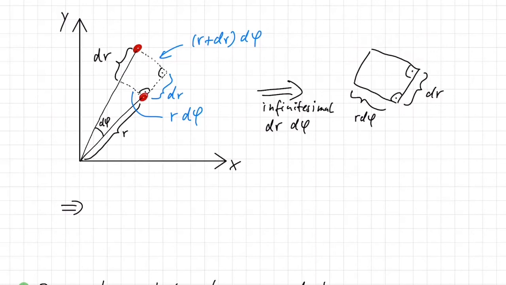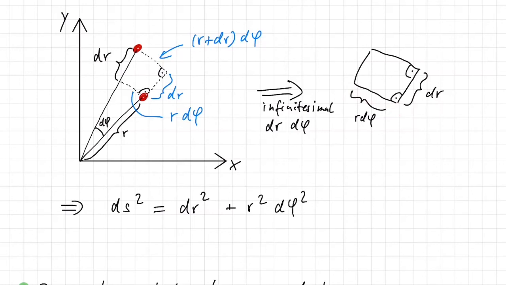And then we can again do the same as we do for Cartesian coordinates and calculate the length as the distance between the two points as ds squared equals dr squared, so first this side here, and then we also need to take plus the square of that side, and that is plus r squared d phi squared.